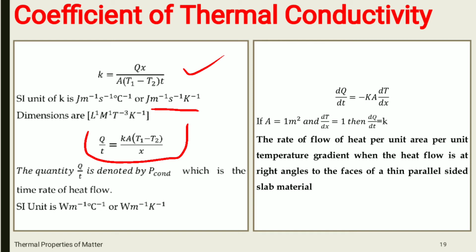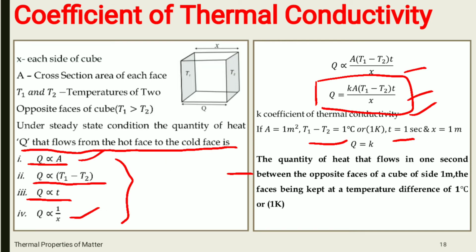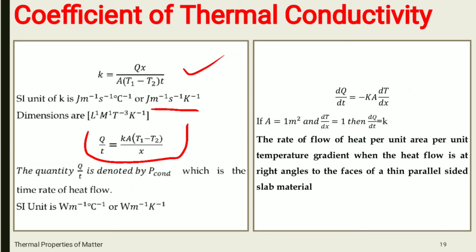The next point is Q upon T. If in this equation you take T on the left hand side, Q divided by T is equal to K into A into (T1 minus T2) divided by X. This quantity, Q divided by T, is denoted by P conduct, which is the time rate of heat flow.